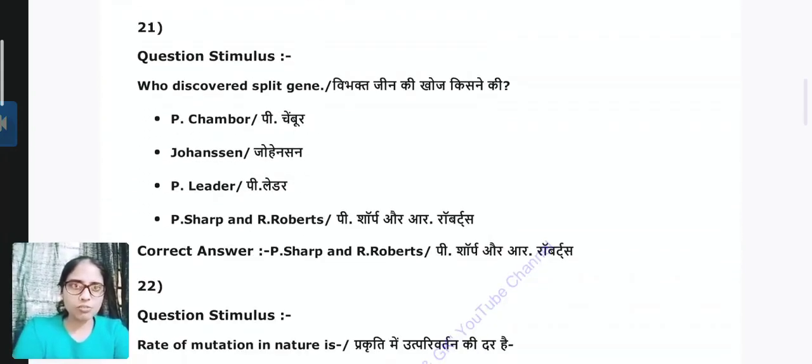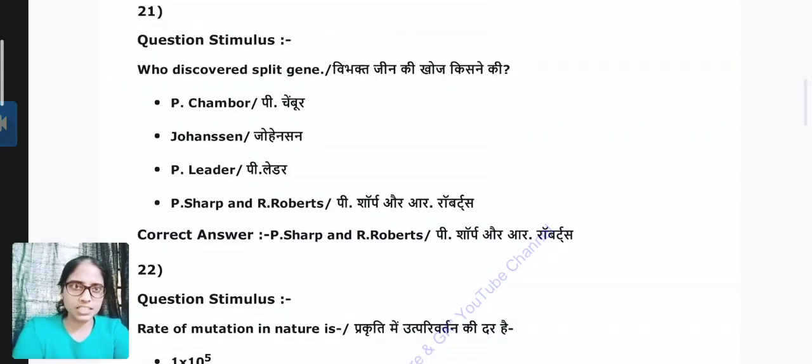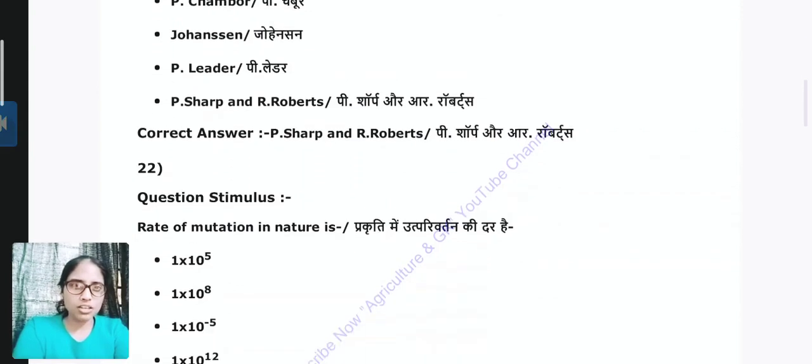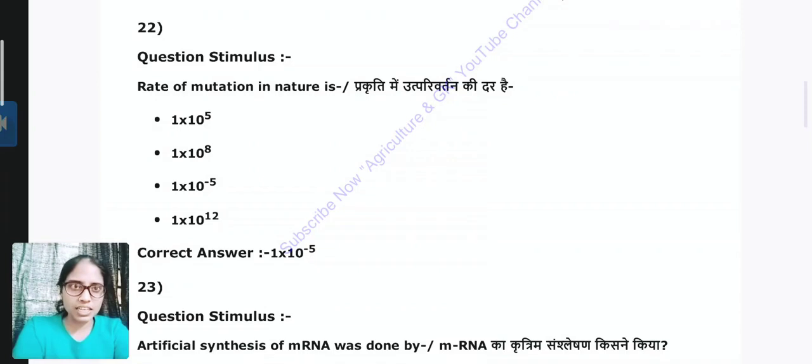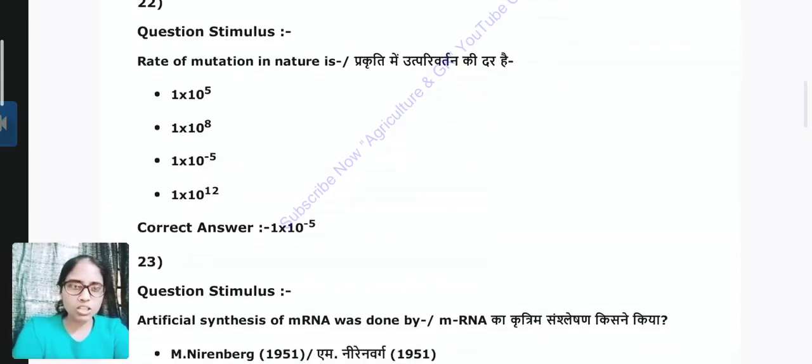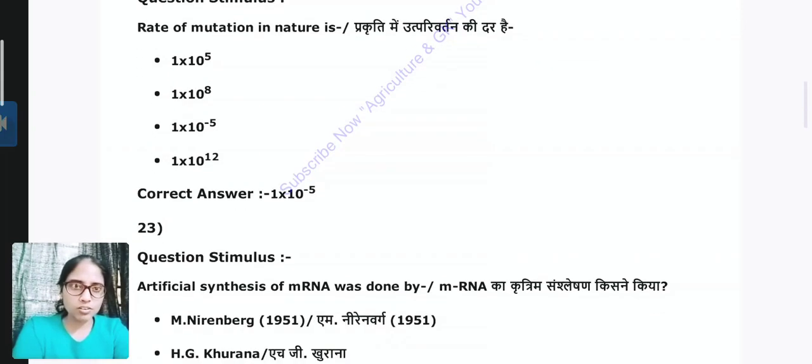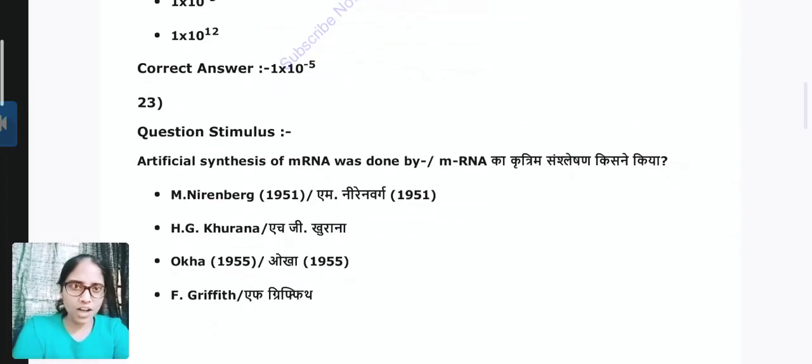Next question 21. Who discovered split genes? Answer is P. Sharp or Roberts. Question 22. Rate of mutation in nature is approximately 1 into 10 raised to the power minus 5.